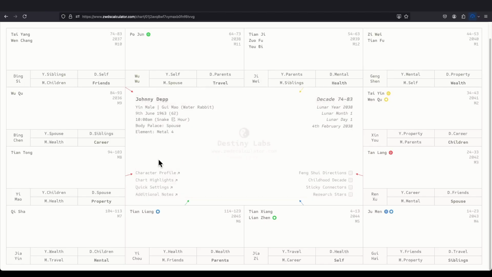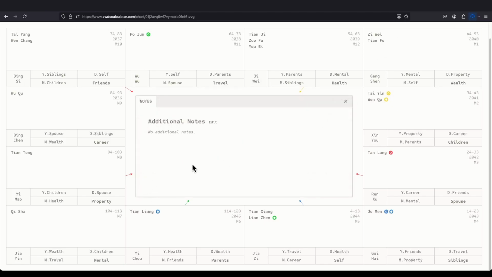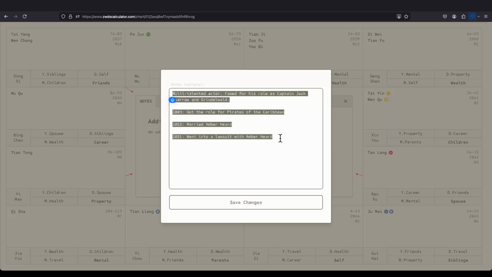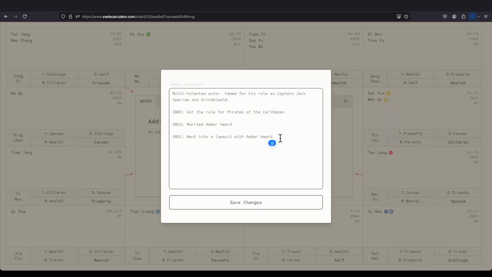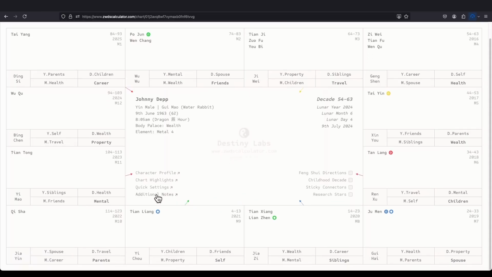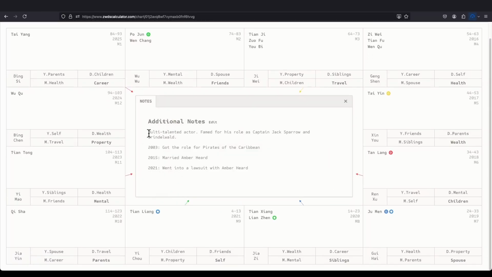Close that, and we have additional notes. You can input a person's extra notes, like something that you want to highlight in this chart. Let's say for Johnny Depp, you can click edit, and you can write anything you want, such as 2003 he got a role for Pirates of the Caribbean, 2015 married Amber Heard, and 2021 he went to lawsuit with Amber Heard. So you can hit save changes and it will save your changes, and you can hit additional notes again and you can see all your notes that you have added here.